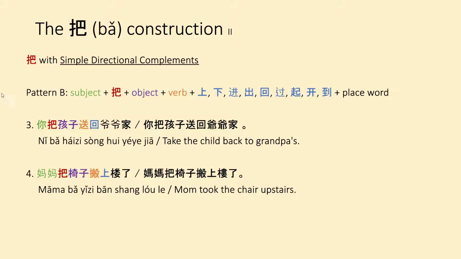For pattern B, you could follow the structure of subject plus ba plus object plus verb plus 上下进出回过起开 or 到 plus the place word. For example 3, 你把孩子送回爷爷家. Take the child back to grandpa's. And for example 4, 妈妈把椅子搬上楼了. Mom took the chair upstairs.